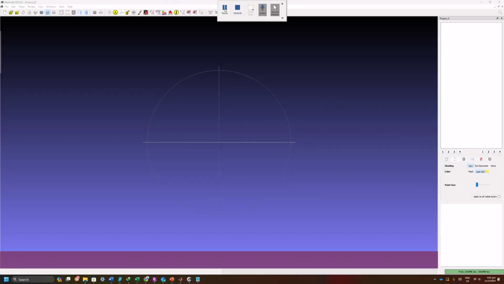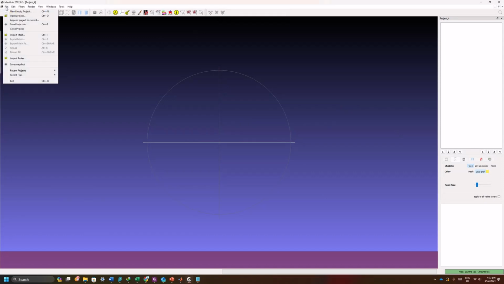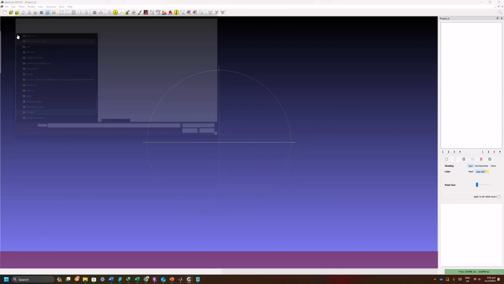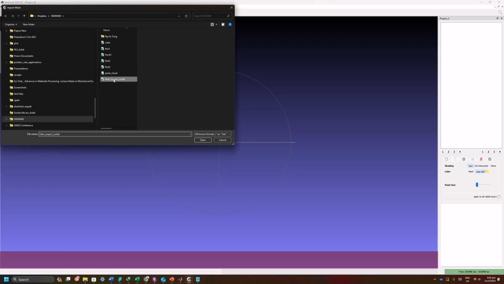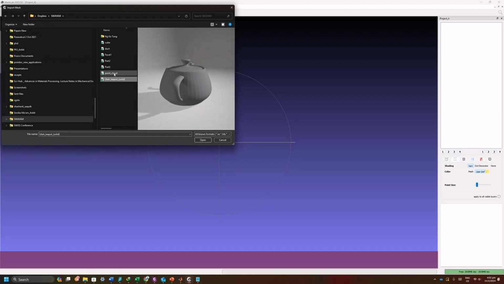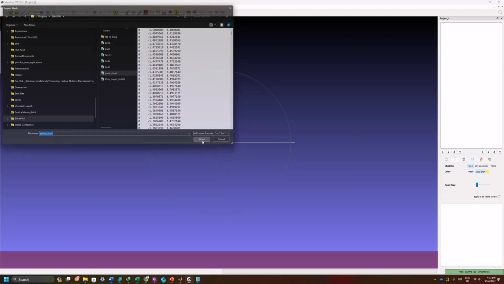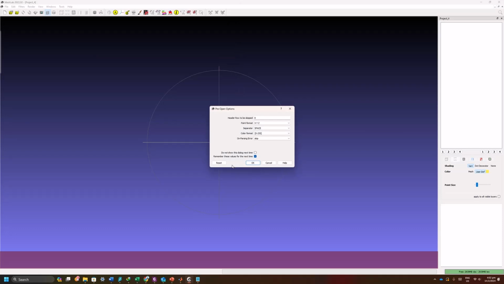Here in this video, we will see how we can actually process the point cloud data in order to create a surface model. So here, first we need to import the point cloud data from the computer directory. This point cloud data I have already saved on my computer.